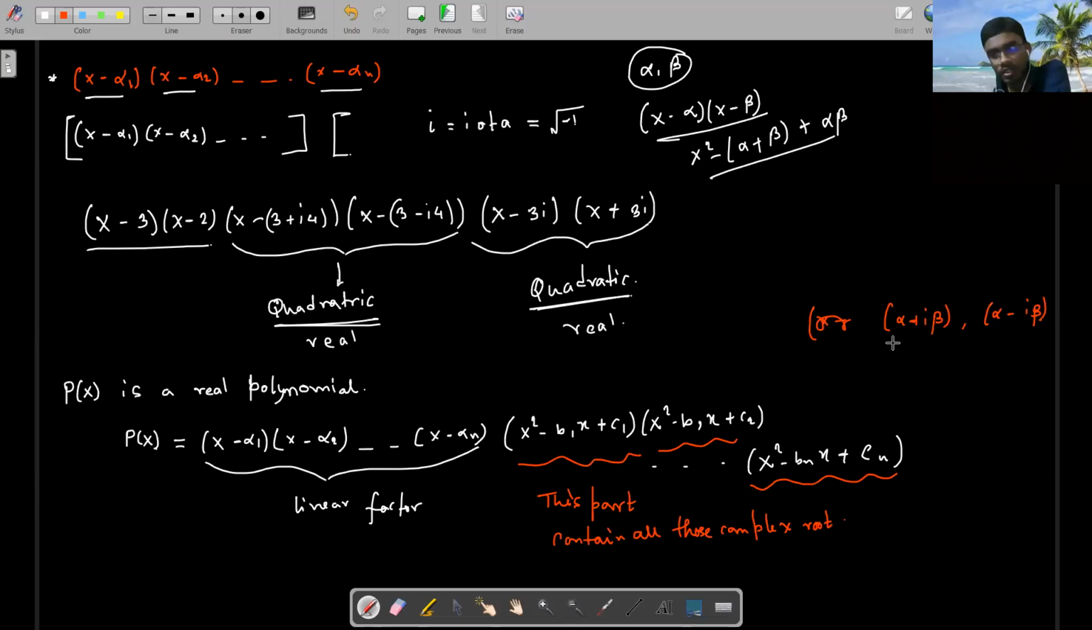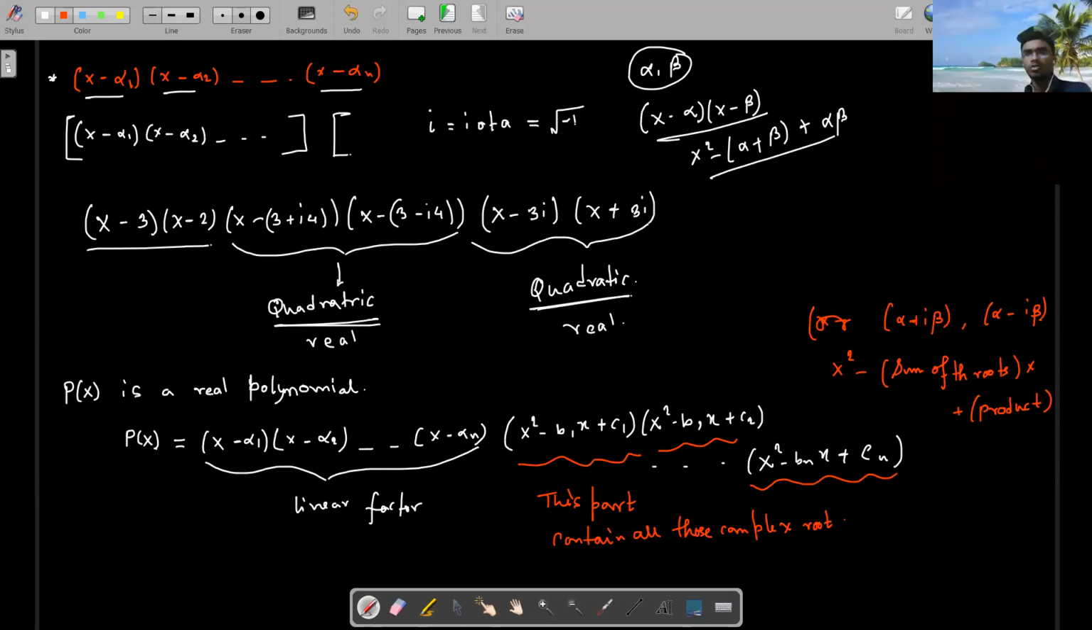The thing is that if I ask you how to create the polynomial, it will be x square minus the sum of the roots times x plus the product of the roots, right? Now, the sum of the roots and the product of the roots are both real for this conjugate pair. So that's it. Clear?